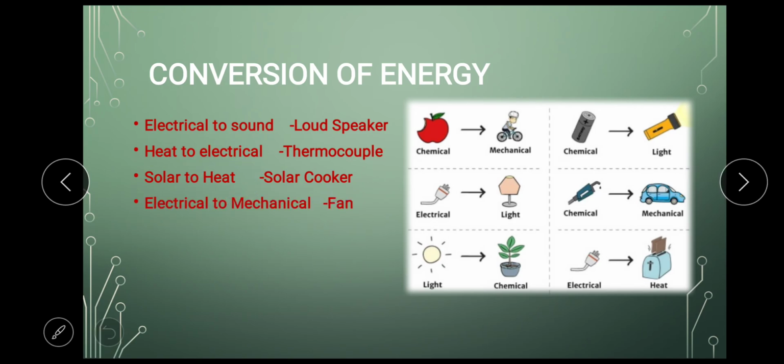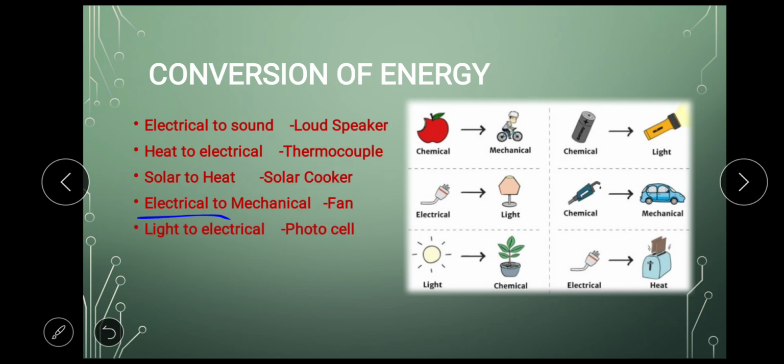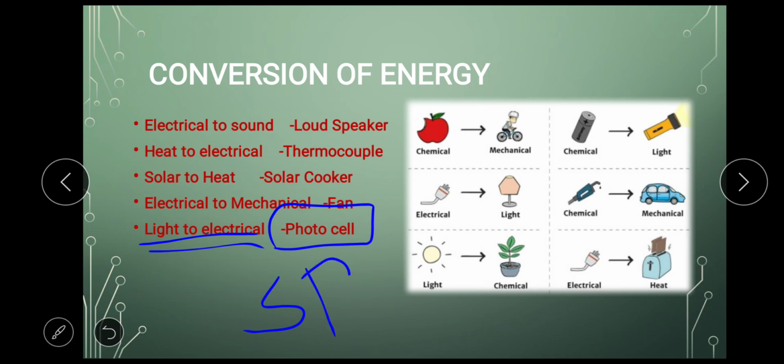Next is electricity to mechanical is fan. Like I said in the beginning, when you apply electricity, your fan starts moving. Moving means mechanical energy. Okay. Light to electrical, photocell. This is very important. Photocell. What is photocell? See, you have heard about solar panels, correct?